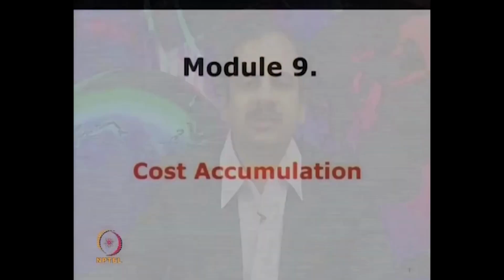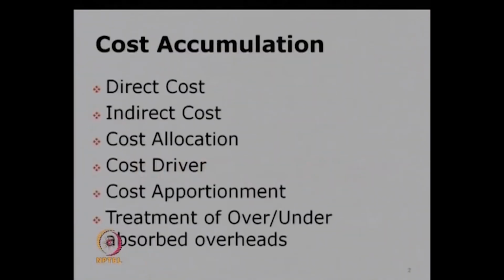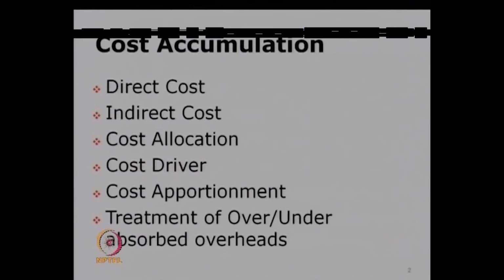Okay, having discussed the types of costs and what cost accounting is, now we will go into cost accumulation, or to see how the costs are recorded. For cost accumulation, it is very important for us to understand the distinction of direct costs and indirect costs, because that classification is mainly used for further accounting for the costs. So, let us see our module 9, which is basically devoted to cost accumulation.